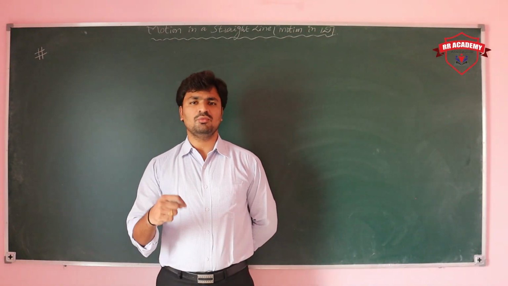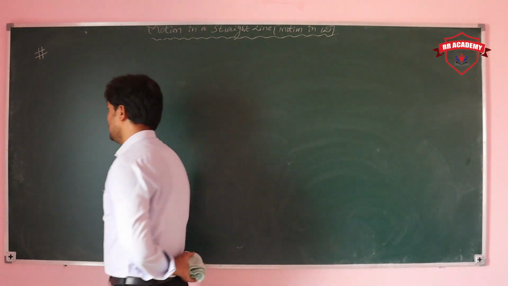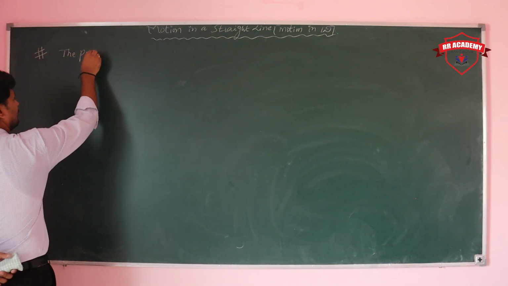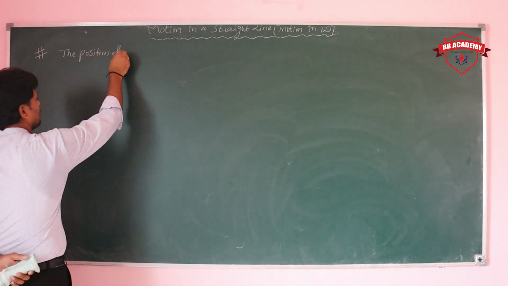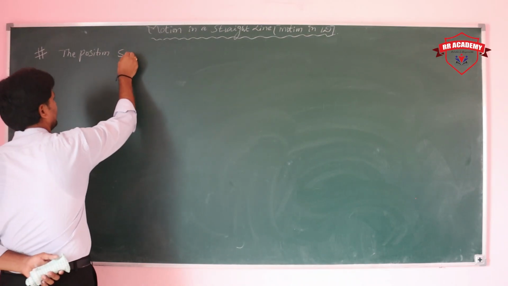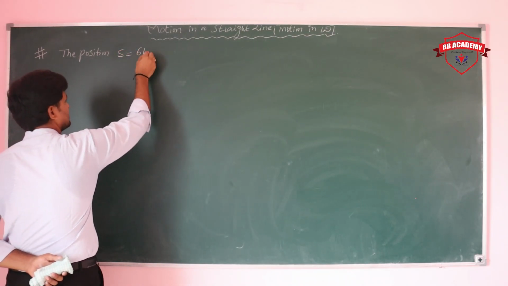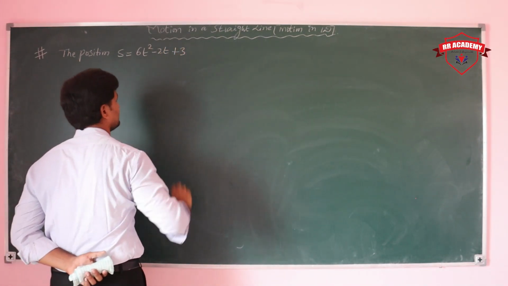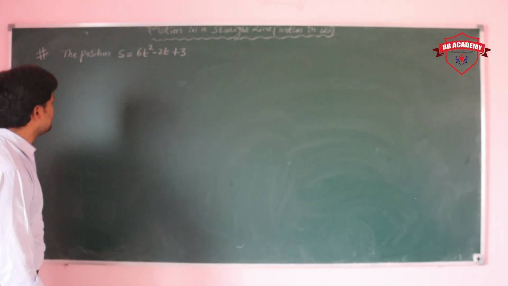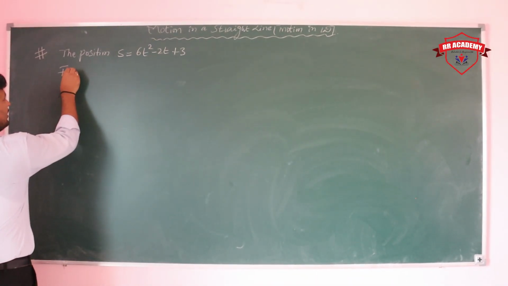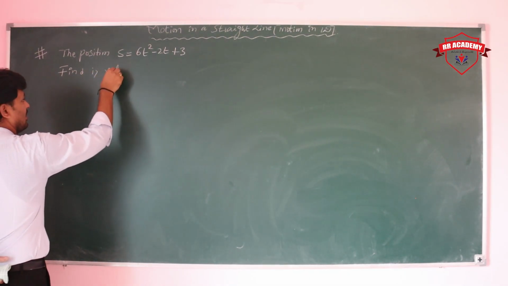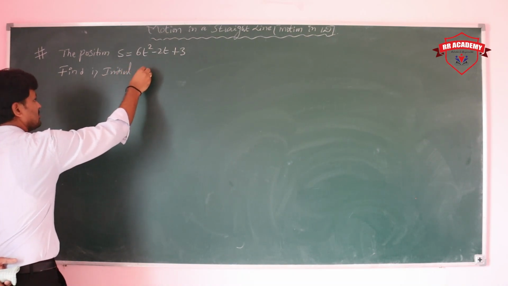So we'll solve one more problem here. The position of the particle is given by s is equal to 6t square minus 2t plus 3. Then find the initial velocity.